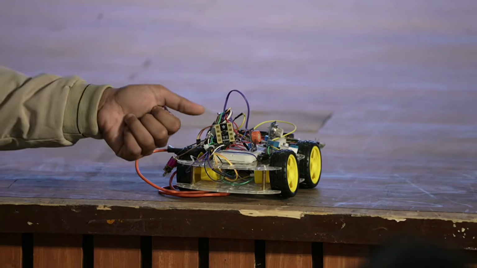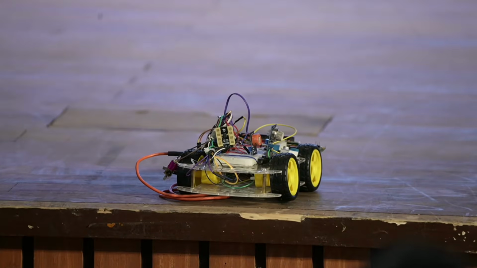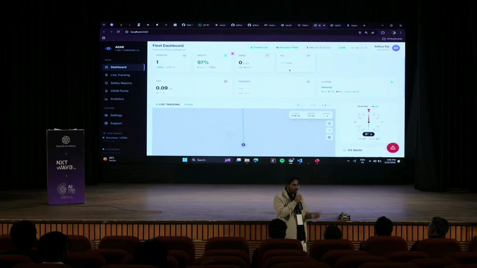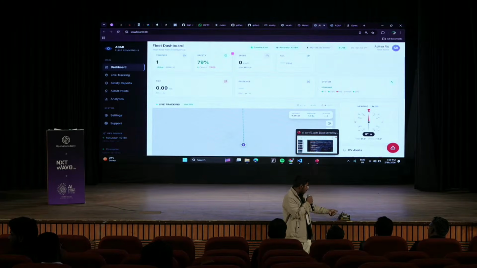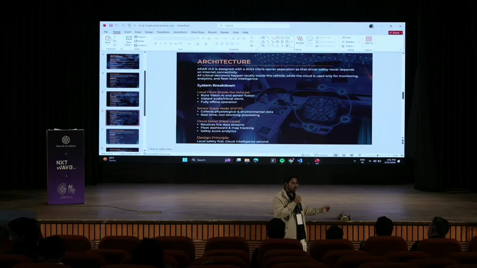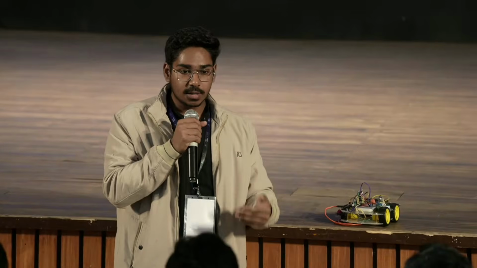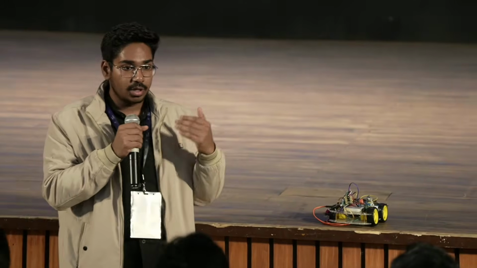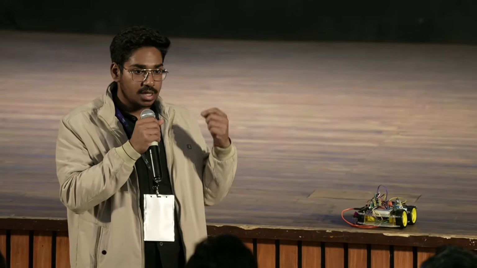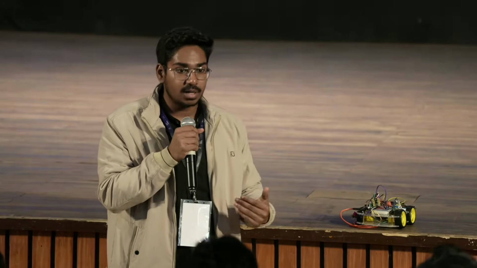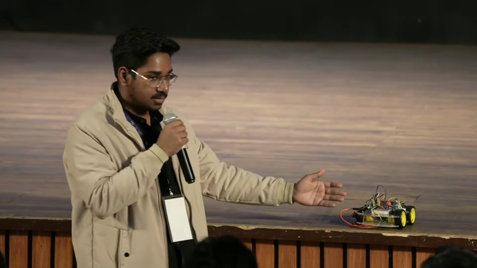We have also implemented a wave radar sensor. If you are traveling at night, or wearing a hat or goggles, the OpenCV panel sometimes fails. So as a backup, we have placed the wave radar sensor, which is based on 24 gigahertz and detects the presence of the human. According to that, it detects the EAR and MAR values just like the OpenCV panel does. So this is our backup.